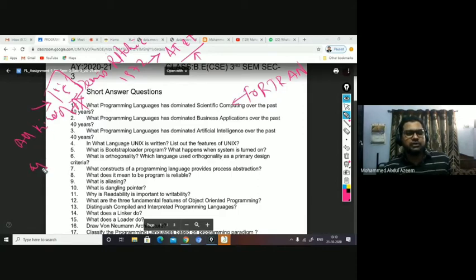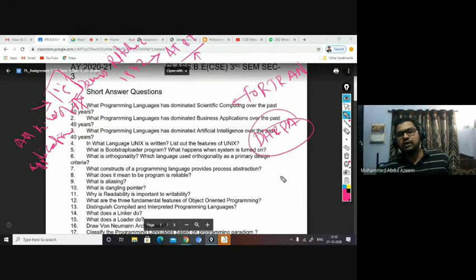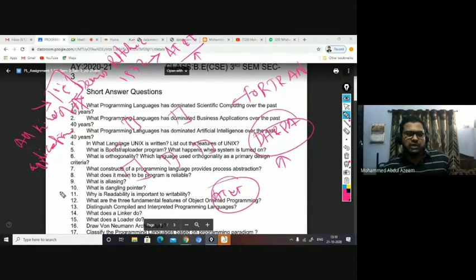Actually, what happened in around the 1970s is that DARPA, the Defense Advanced Research Projects Agency, called different teams from different domains. AT&T is one of them, basically a telecommunication domain, where Dennis Ritchie was working. A lot of teams were separately appointed, and they were all told to come up with a language which can be applicable for all kinds of applications, right?